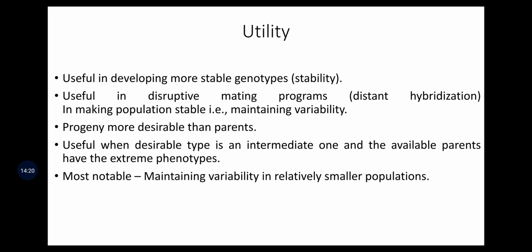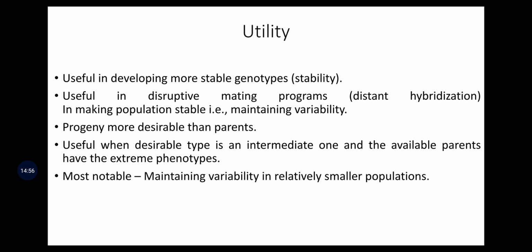So, the utility of phenotypic disortative mating is that it is useful in developing more stable genotypes, like increasing the stability. Then it is useful in disruptive mating programs, like in distant hybridization, and in making populations stable, like maintaining the variability. Progeny are more desirable than the parents, useful when the desirable type is an intermediate one and the available parents have the extreme phenotypes. Maintaining variability in a relatively smaller population, phenotypic disortative mating is very important.